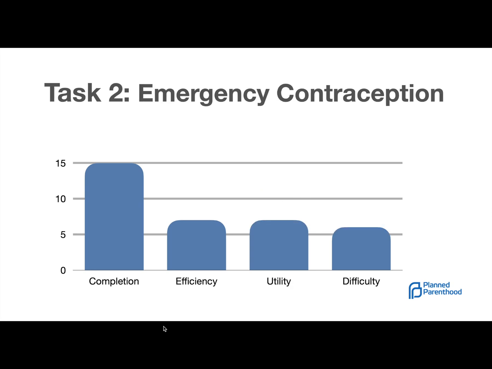Same thing here for task number 2. Everybody was able to complete the task. The efficiency was over the threshold of 5. Utility, or usefulness, was over the threshold of 5. Difficulty, over the threshold of 5.